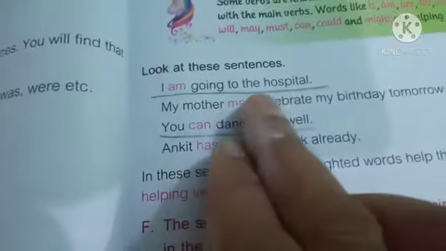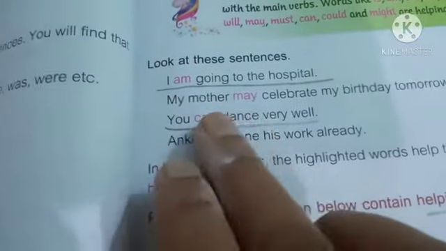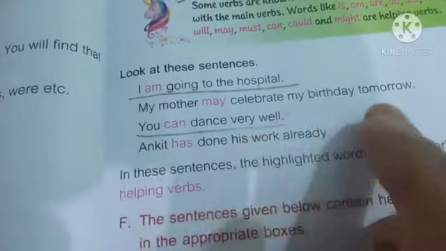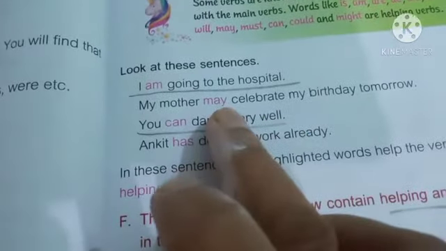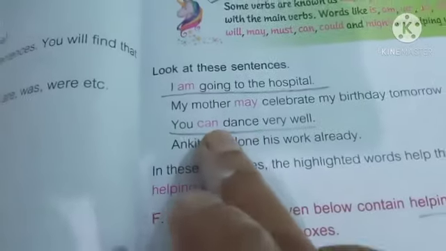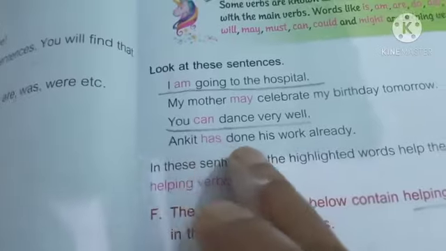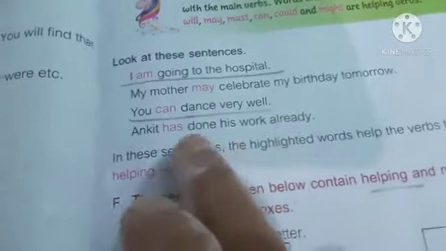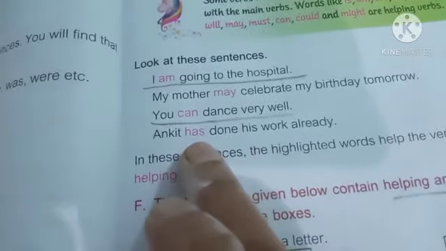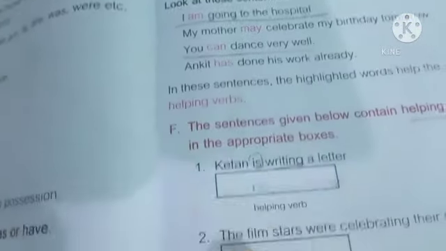Like, I am going to the hospital. So am is the helping verb, going is the main verb. My mother may celebrate my birthday tomorrow. So may is the helping verb, celebrate is the main verb. You can dance very well. So can is the helping verb, dance is the main verb. Ankit has done his homework already. So has is the helping verb, done is the main verb here.